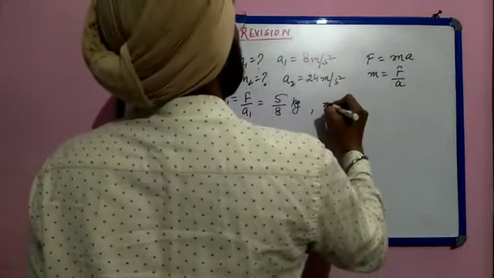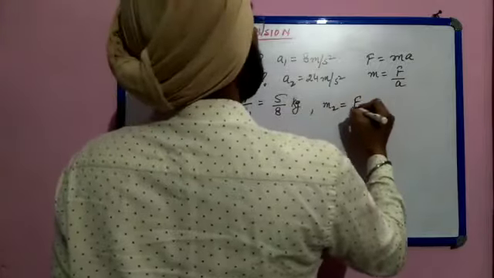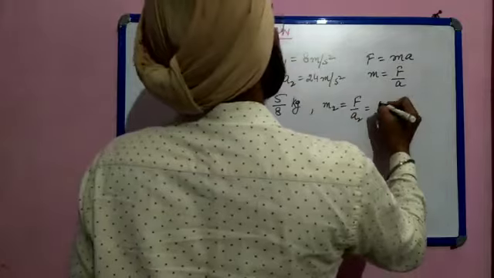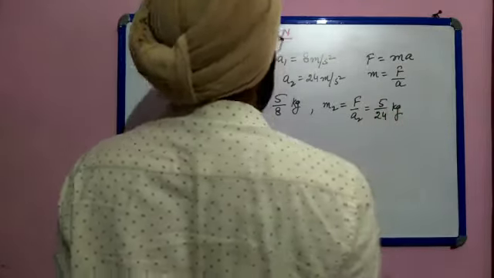I am writing here only, m2 is equal to F upon a2. So F here is 5 Newton and a2 is 24, so 5 by 24 kg is m2.